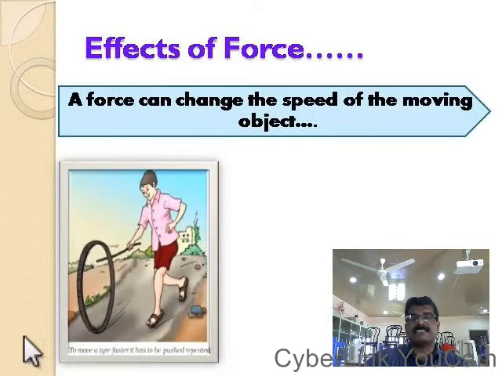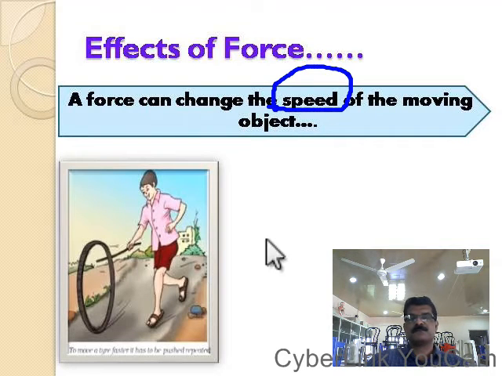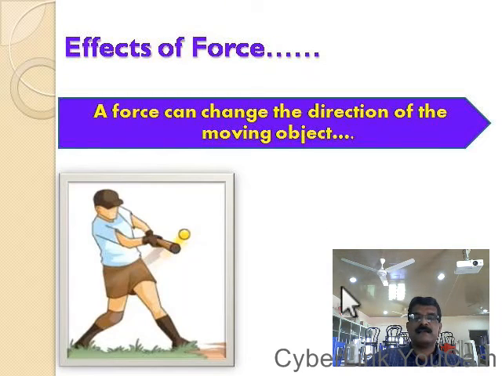That means the touching, the pushing, is nothing but the force. So when you apply a force, the force can change the speed of the object. Force can change the speed of the moving object. If you keep on pushing, the wheel will rotate very speedily. That means force can change the speed of the moving object. And the next one: force can change the direction of the moving object.